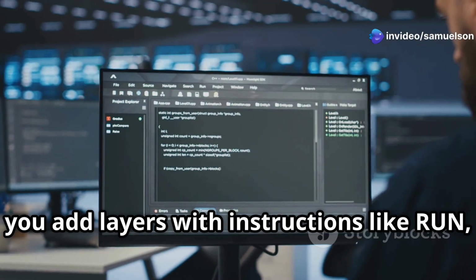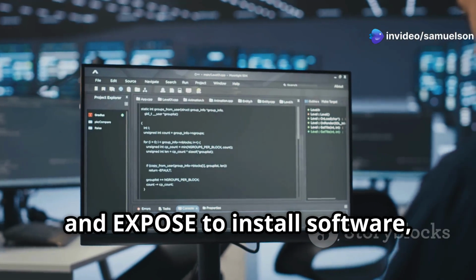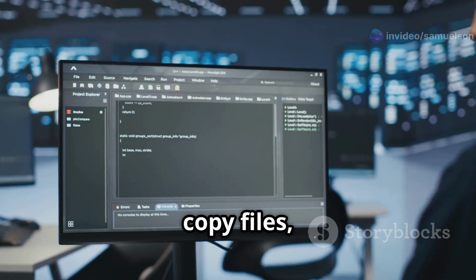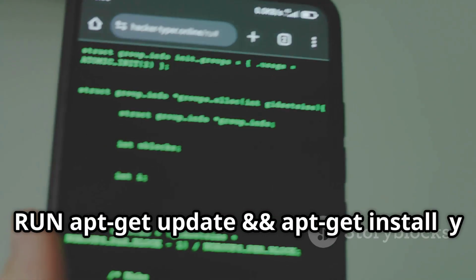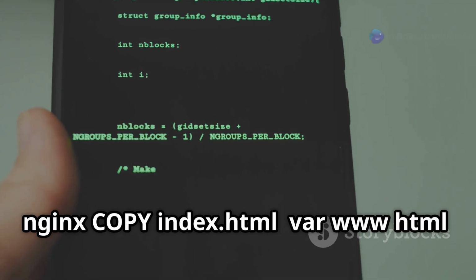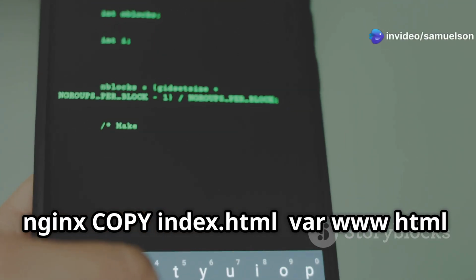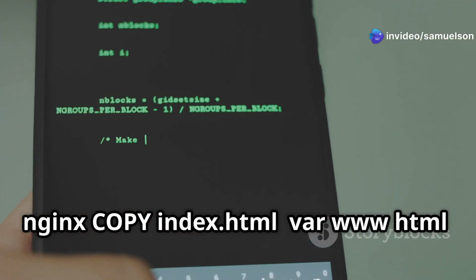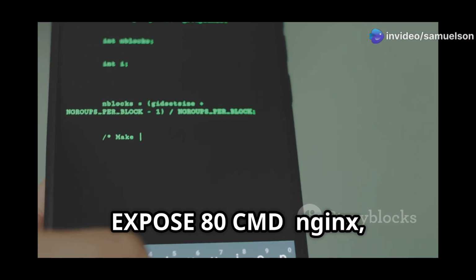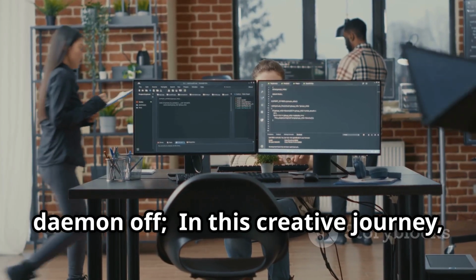Next, you add layers with instructions like RUN, COPY, and EXPOSE to install software, copy files, and set up the environment. For instance, RUN apt-get update and apt-get install nginx, COPY index.html /var/www/html, EXPOSE 80, CMD nginx -g daemon off.